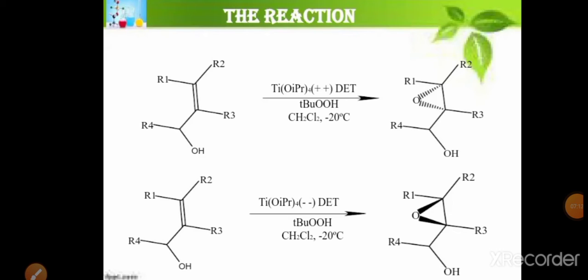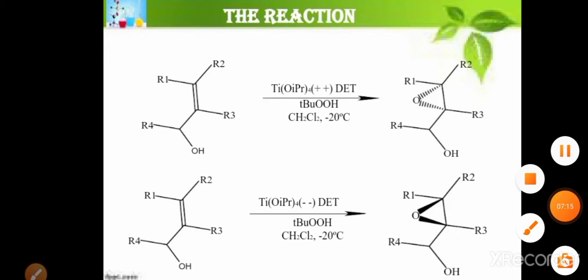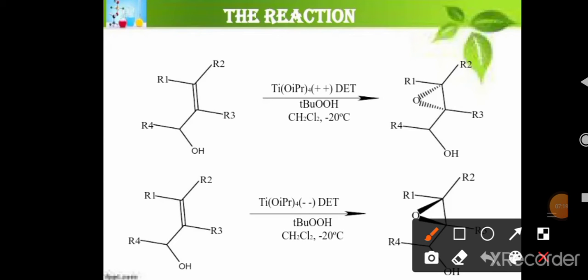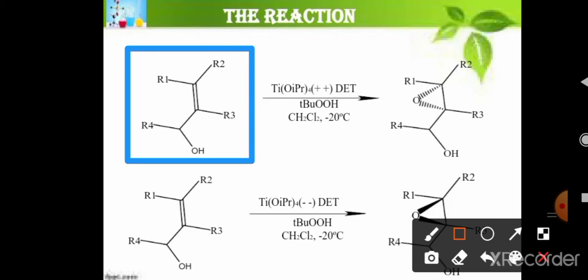In this reaction, you can see the alcohol used as a reactant in presence of titanium tetraisopropoxide and DET, that is diethyl tartrate, and TBuOOH, that means tertiary butyl hydroperoxide, in presence of solvent CH2Cl2 and temperature -20 degrees Celsius, that means 253 Kelvin.